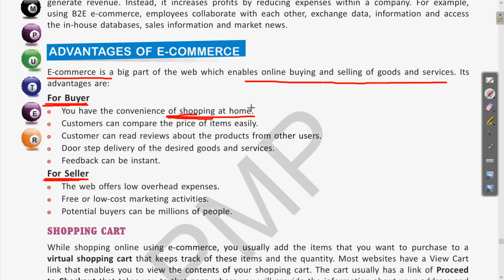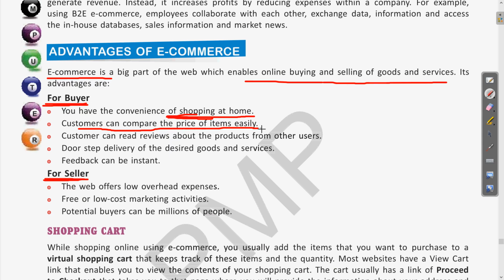The second feature is that customers can compare the prices of items easily. We already do the same if we are purchasing any item from an e-commerce website, for example Flipkart, Amazon, or any such website. We compare the different products. A product may be manufactured by different companies, so we can compare their prices.